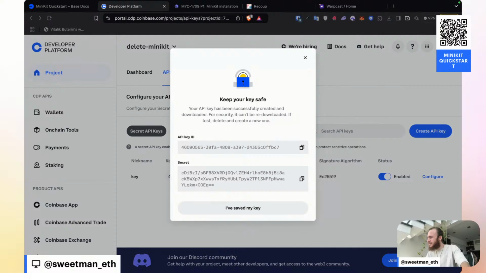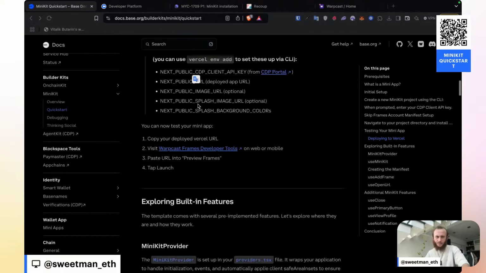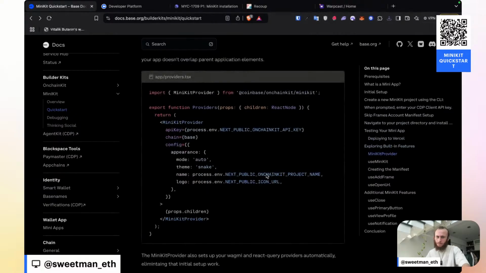Let's go into my .env.local equals that. Let me make sure I get the name again. Next public CDP API key. I'm also going to add this into my env example. And I'll also need, what else do I need? I'll also need my project name and my icon URL. And so I'll make both of those.